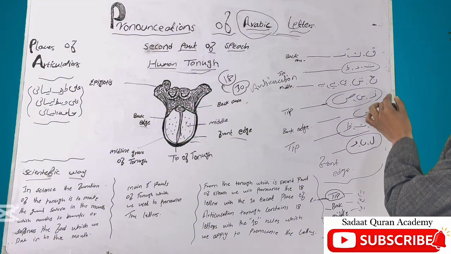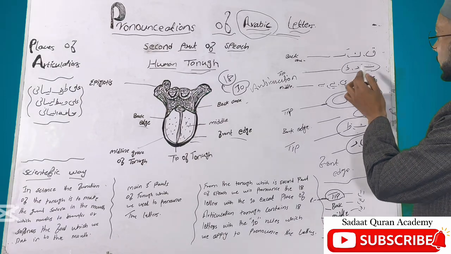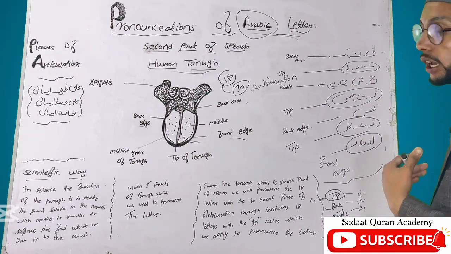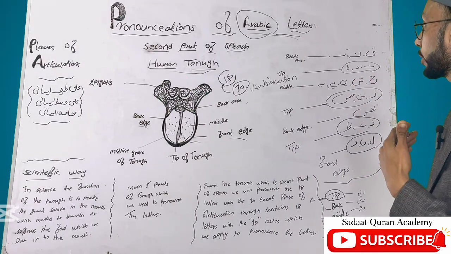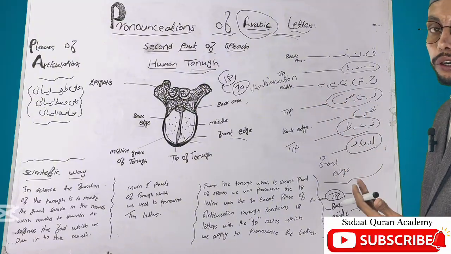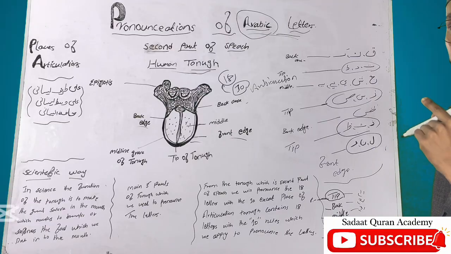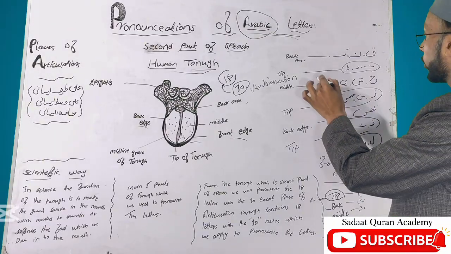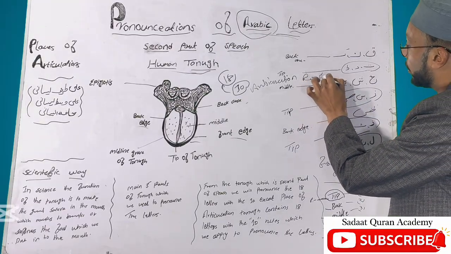For example, if we go to the first group, ta, dal, and to, how will we pronounce it? How is the tongue pronouncing it using the method in our mouth? Ta, dal, and to will be pronounced whenever the tip of the tongue touches the root of the upper teeth.